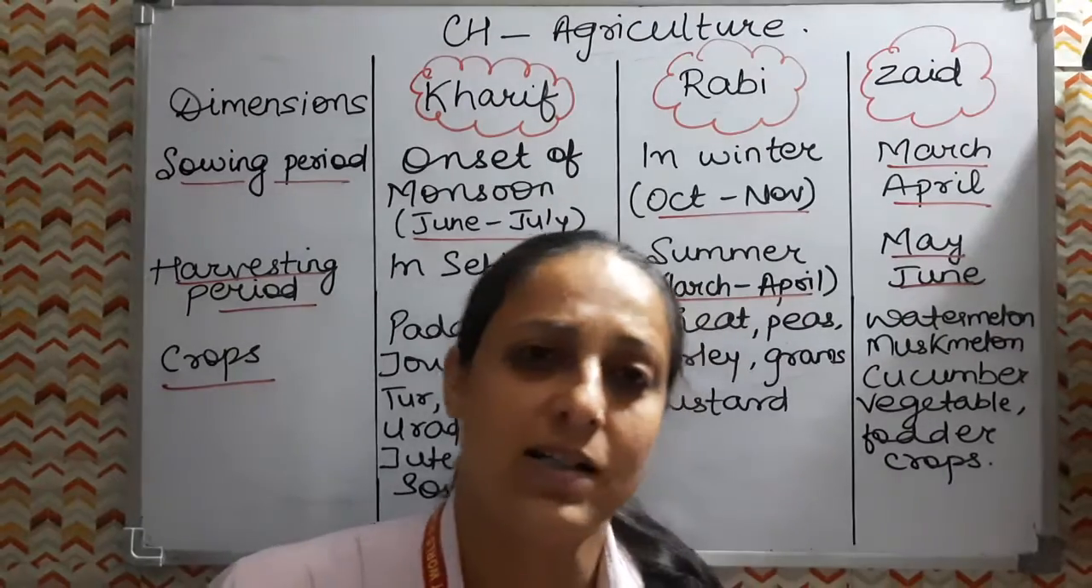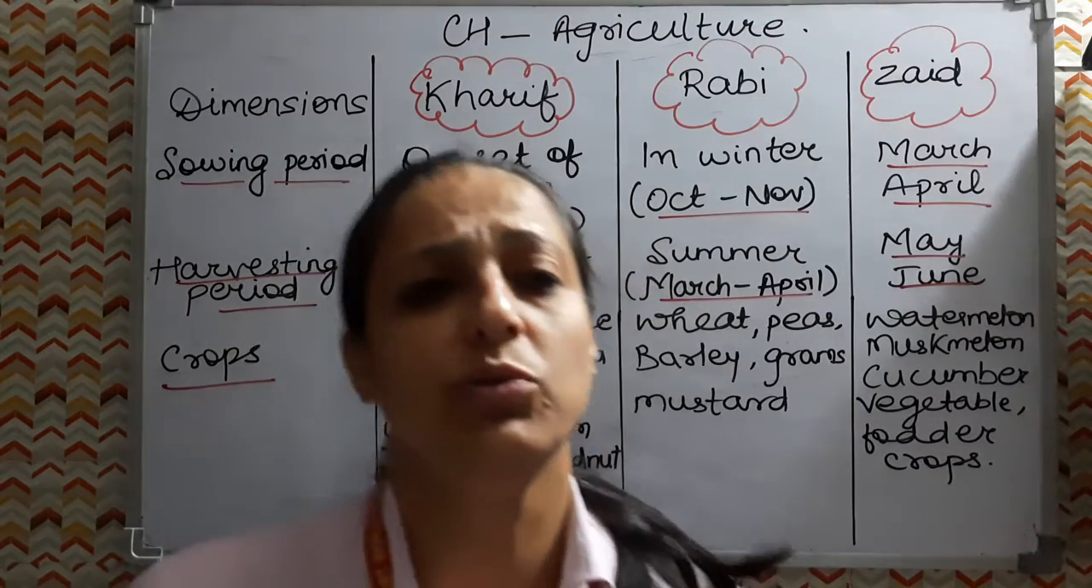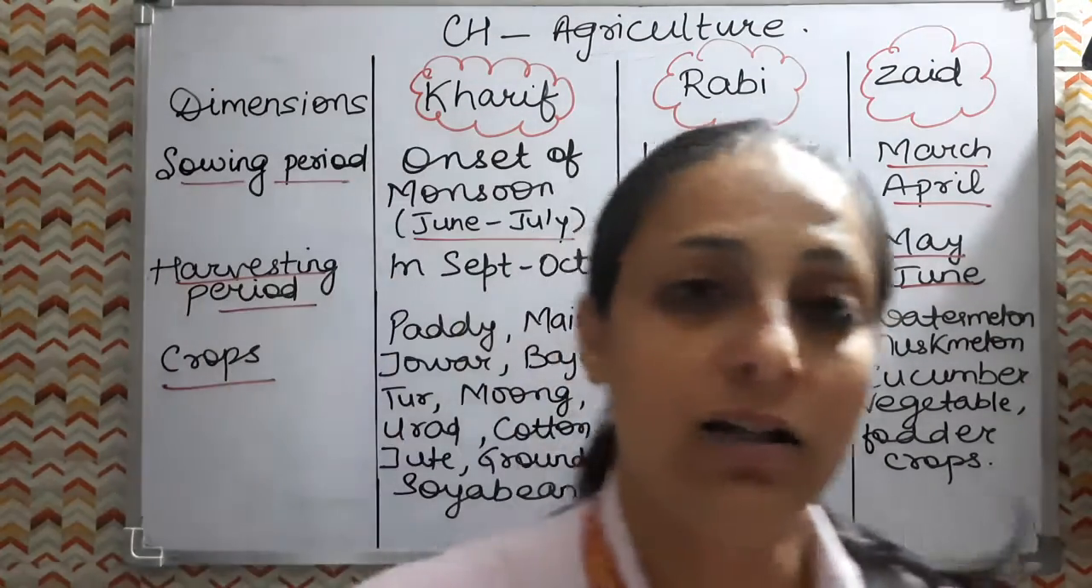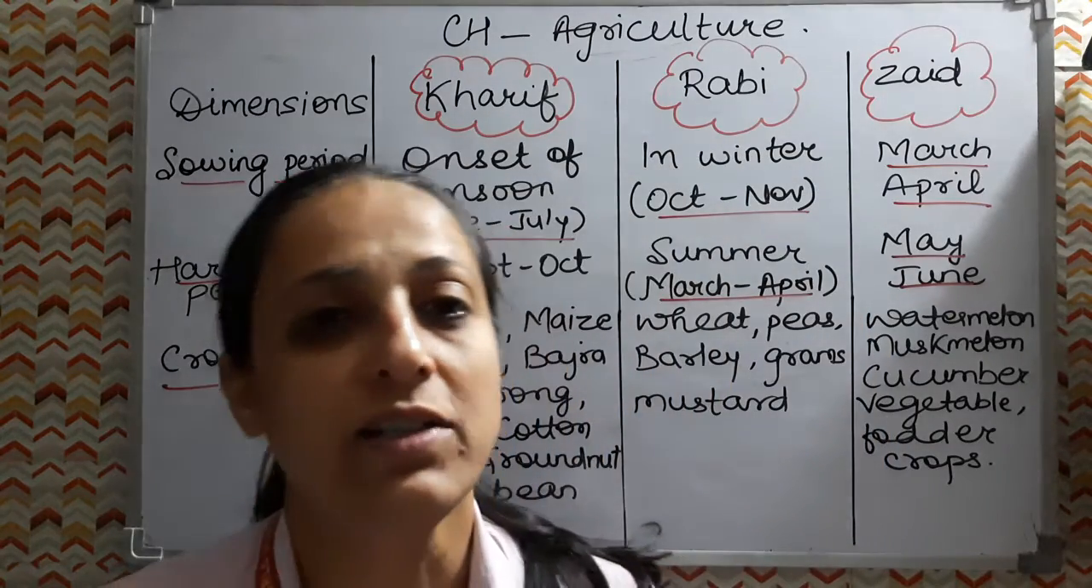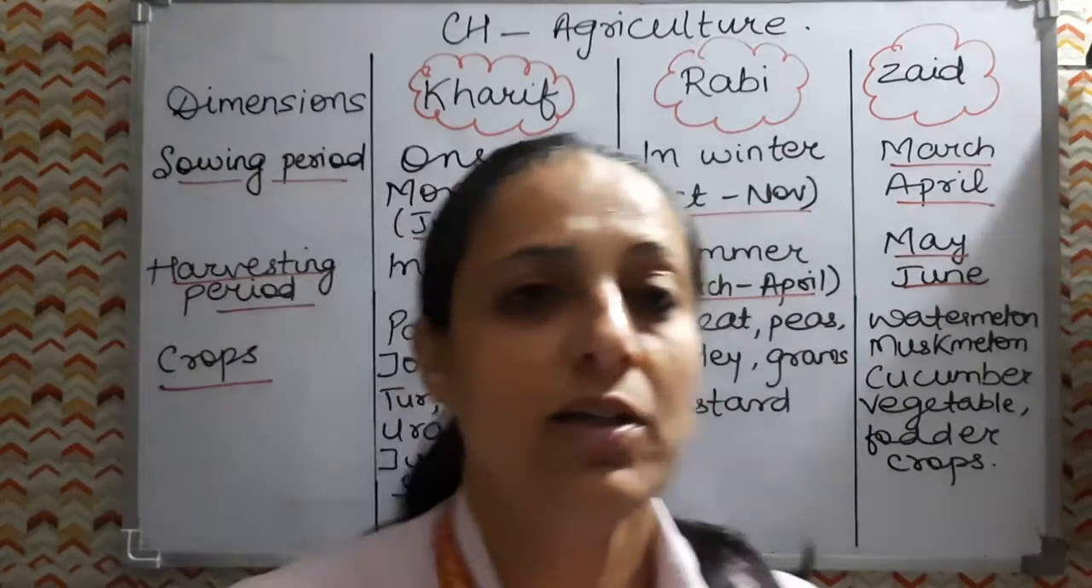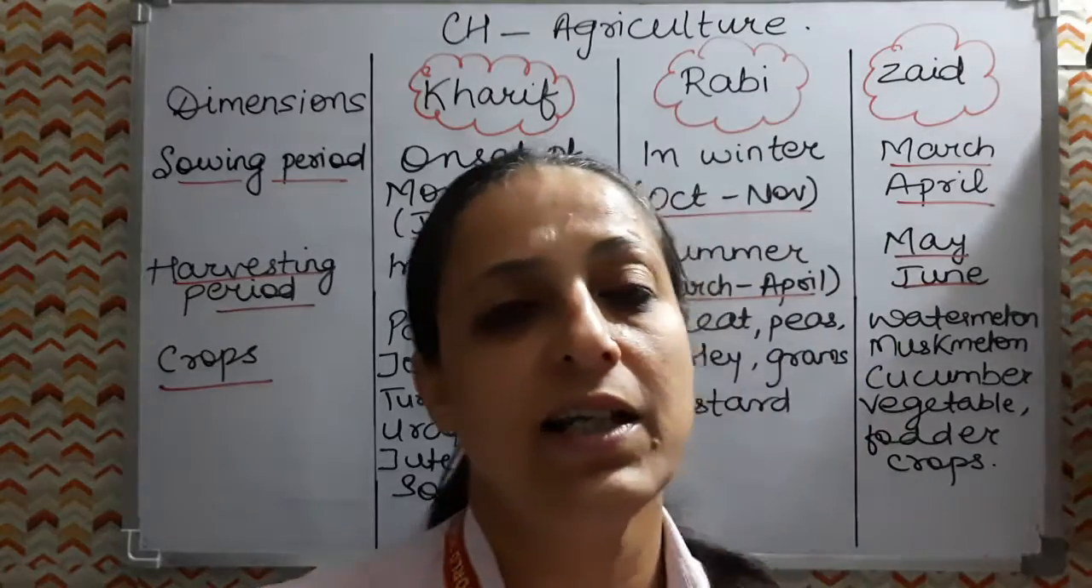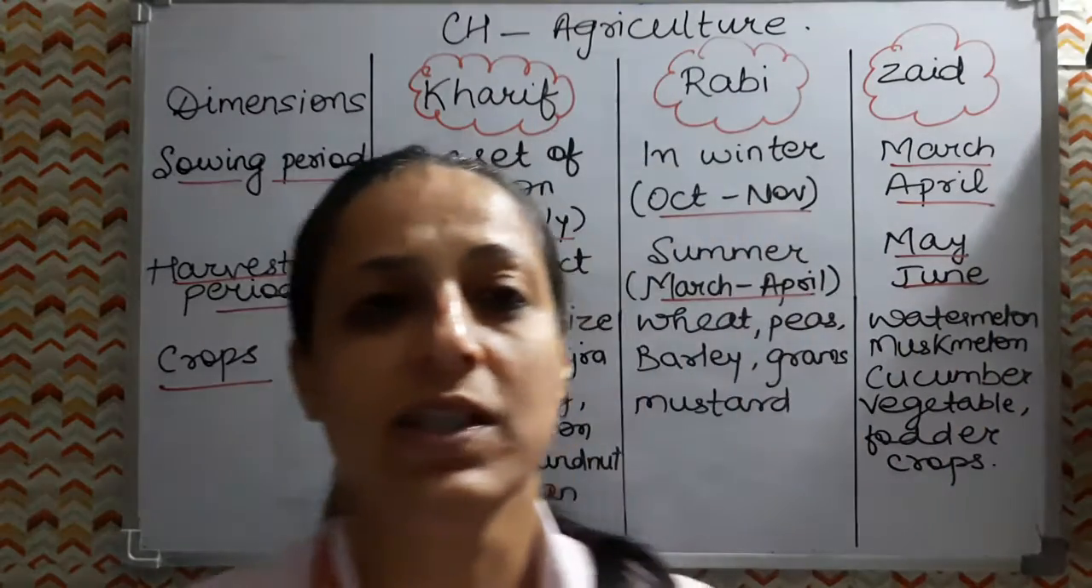And if we see our states like Punjab, Haryana and Western UP, here the less rainfall is there, but we are growing rice with the help of tube wells. So this is about rice. Then the next crop which we have to see is wheat.